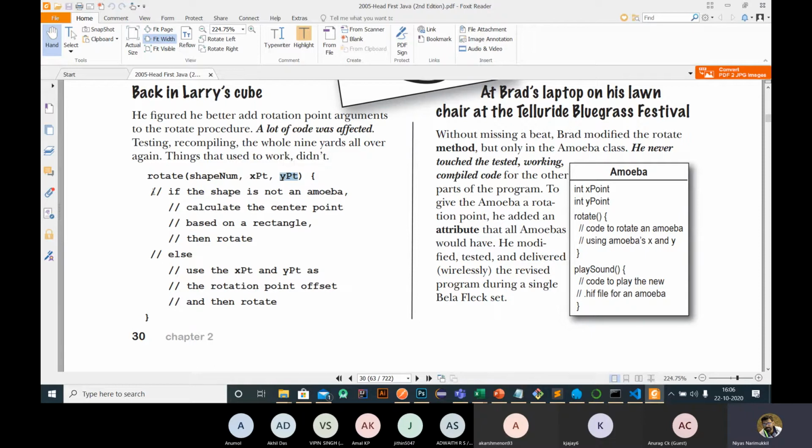Then you need to provide an if condition to check whether it is amoeba. If it is amoeba, then you need to read x and y, and based on this x and y, the amoeba shape needs to be rotated. So again, a modification comes in the existing code. But Brad needs to update only inside the amoeba class, because the change is specific to the amoeba object. So no need to update other classes, and it will not affect the previous classes or objects in object oriented.